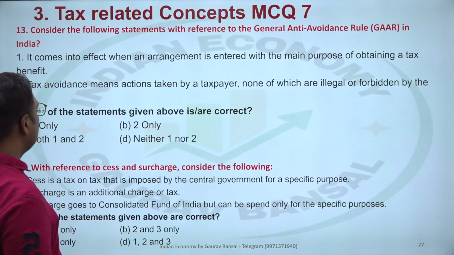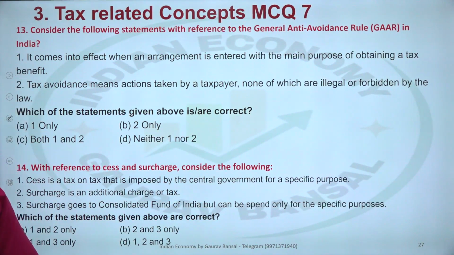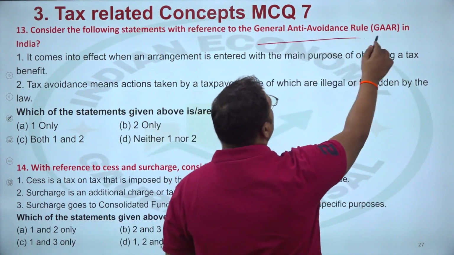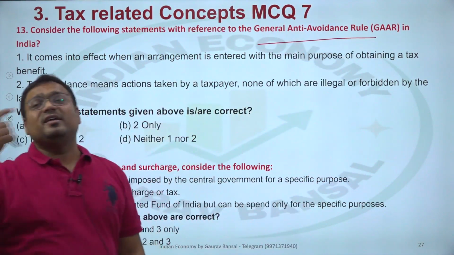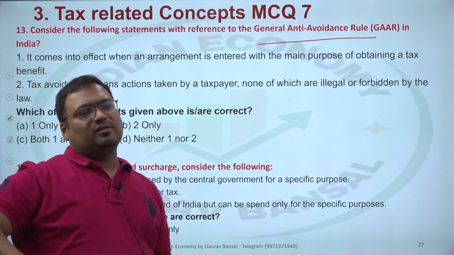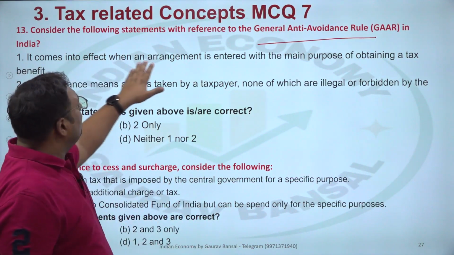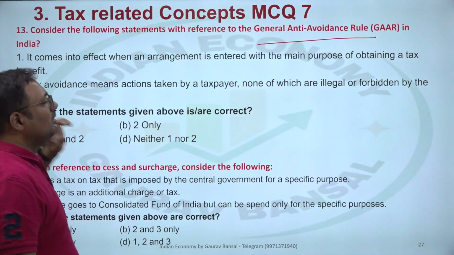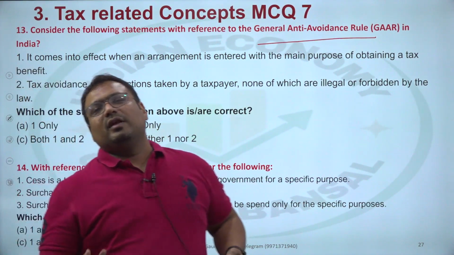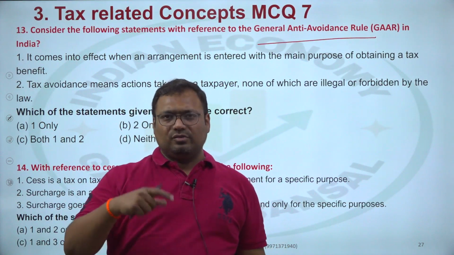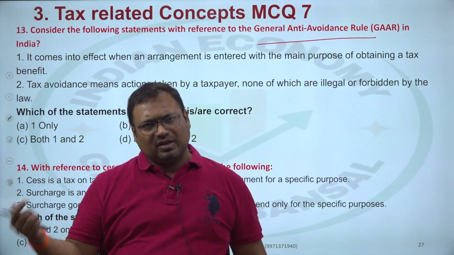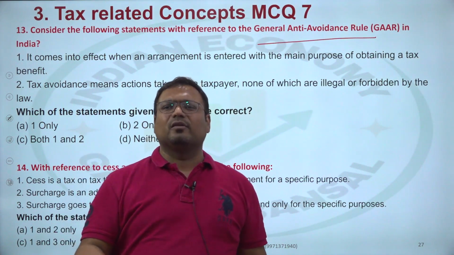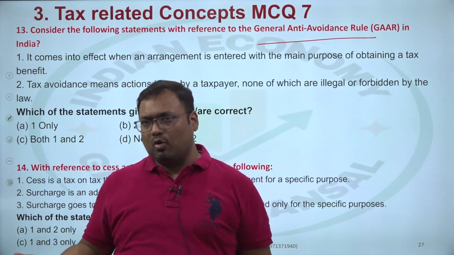Next, GAAR. It comes into effect, general anti-avoidance rules. Okay, so there was a set of rules. Anti-avoidance means that is against tax avoidance. It comes into effect when an agreement is entered with the main purpose of obtaining a tax benefit. So that is correct. When you enter into an agreement or transaction for the purpose of tax benefit, that is called tax avoidance. Tax avoidance is not illegal. Tax avoidance is fully legal, where you are taking advantage of loopholes of the law.